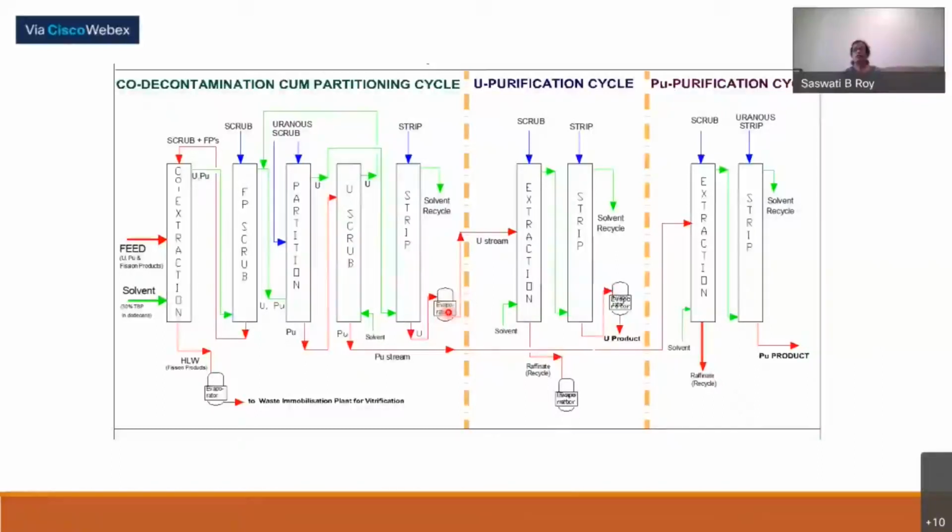evaporated, because when you go for stripping, the feed will be around 200 to 300, but after stripping it comes down to 50-60 GPL. So it has to be concentrated again in the evaporator, and then one more extraction cycle for purification. There fresh solvent will be used. After scrubbing, it will be stripped, the solvent will be recycled, and the product coming here is the pure uranium product which will be needed